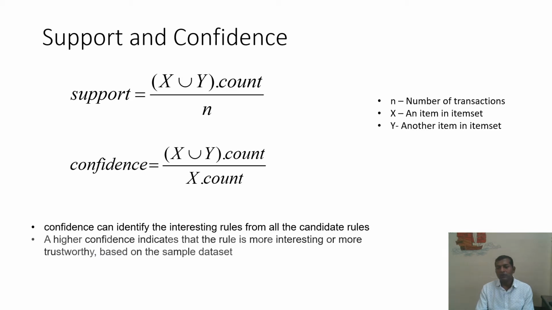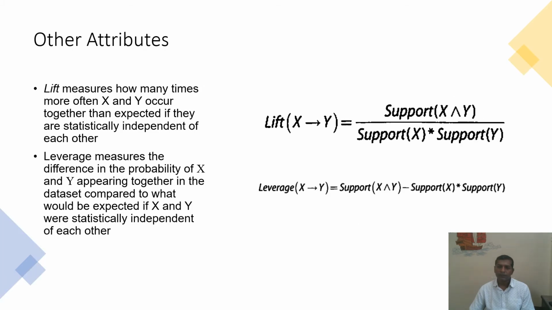So this allows us to define the rule in a proper manner, with confidence building, with the help of support and confidence. So we will define a few more attributes. One is lift. Lift measures how many times more often X and Y occur together.